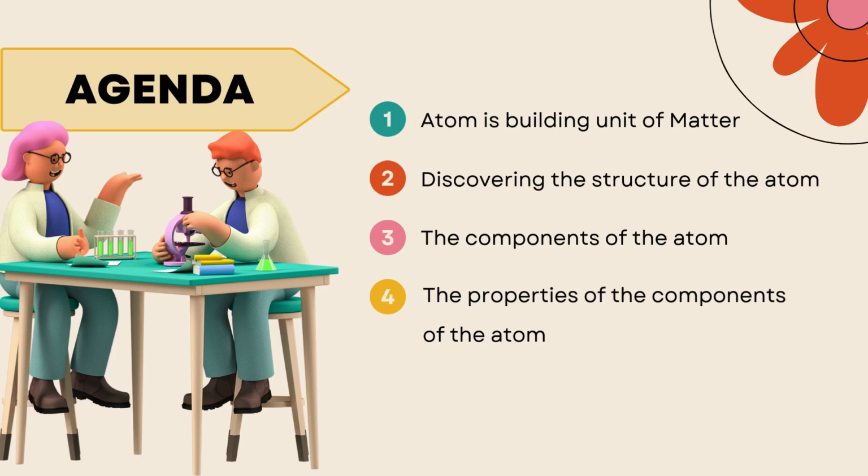First, we will talk about atom as a building unit of matter. Then we will discover the history of the atom. Then we have the third step, that we will know the components of the atom. And the last one, the properties of the components of the atom.